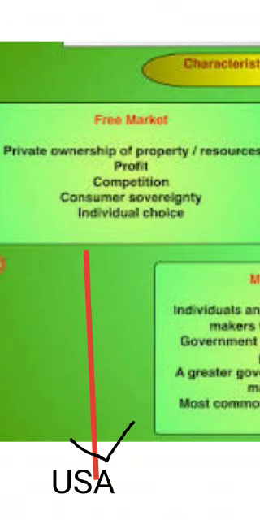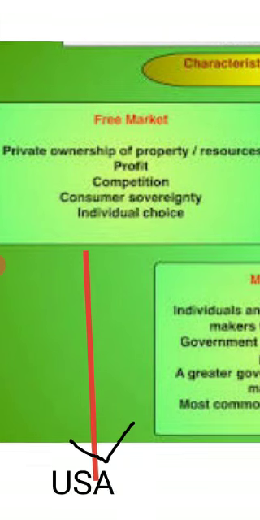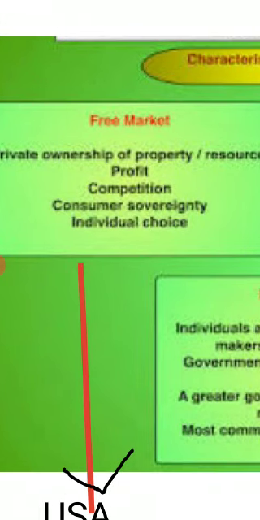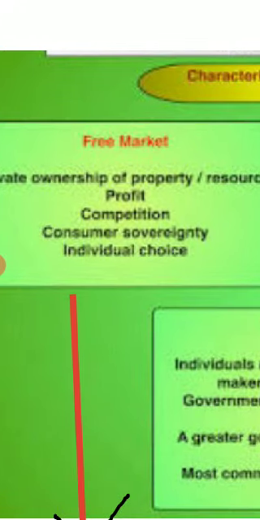Here the private sector dominates. Things are produced according to the likes and wants of the people, and these are sold at high prices, and the main motive of the producer is to earn maximum profit. And here the consumer is sovereign. What does sovereign mean? Independent. People can purchase goods and services according to their choices. So the main motive is profit. So here the private sector dominates.